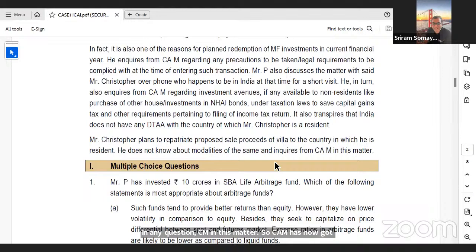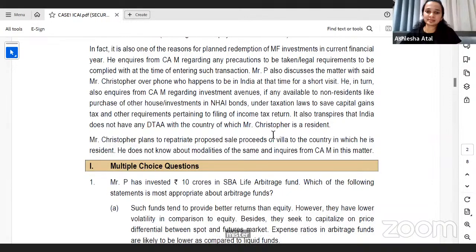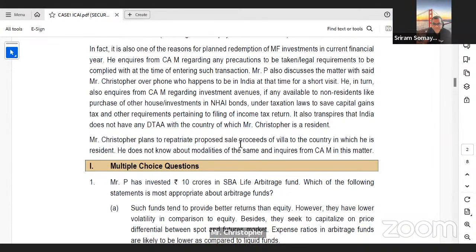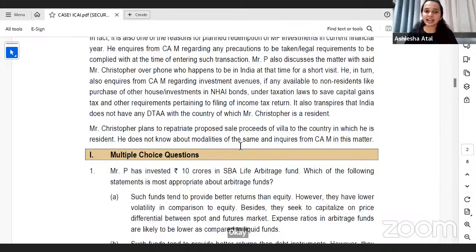P, and client's vendor, villa seller, Mr. Christopher. Okay, so both the things he is asking. So Ashleisha, please. Yes, so when you read the last line, it talks about repatriation of sale proceeds. As soon as you look at this, something should come into your mind: Mr. Christopher is a non-resident and he wants to repatriate funds. Will the liberalized remittance scheme be applicable here or not?